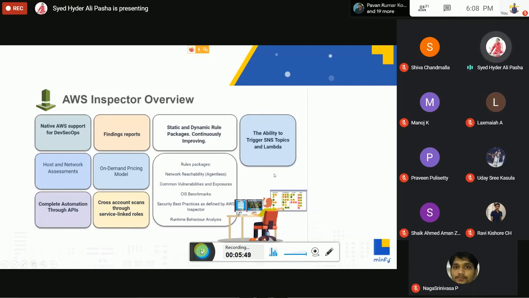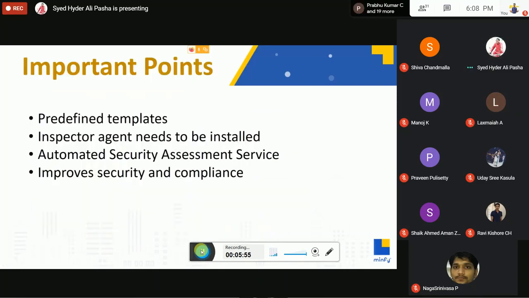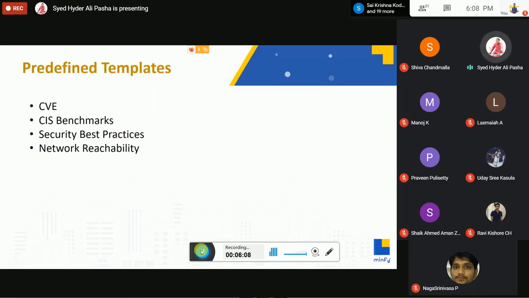We can trigger a few important rules based on the Lambda function and through SNS. So there will be predefined templates. The Inspector agent needs to be installed. It is an automated security assessment service that improves security and compliance. These are a few important points of Inspector. And these are the predefined templates: CVE, CIS benchmarks, security best practices, network reachability.